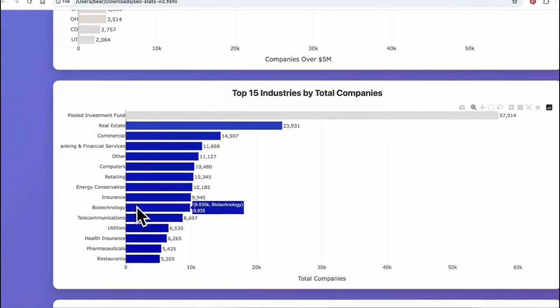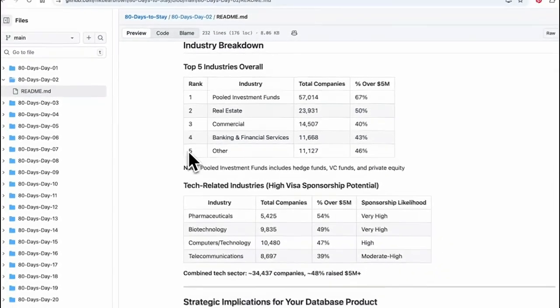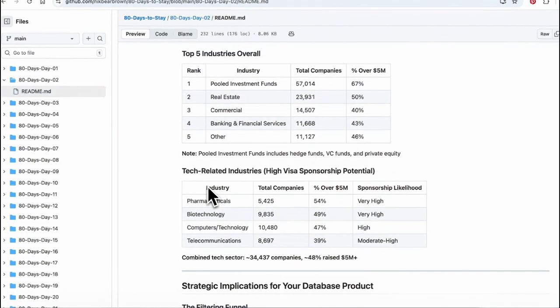We'll have to look at the industries. I did another breakdown of the industries here. We're going to target specifically industries which are likely to hire recent graduates and international students. I'll have to dig into some of these industries, like investment fund. I'm assuming that's in finance.